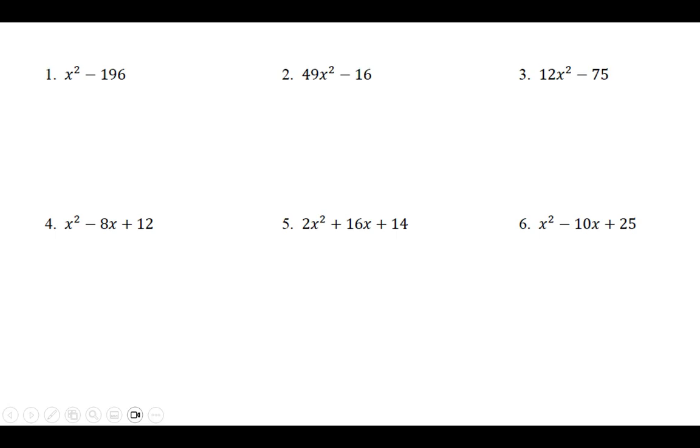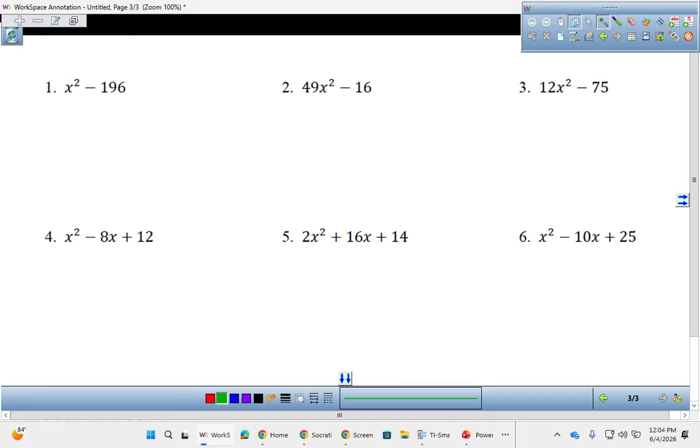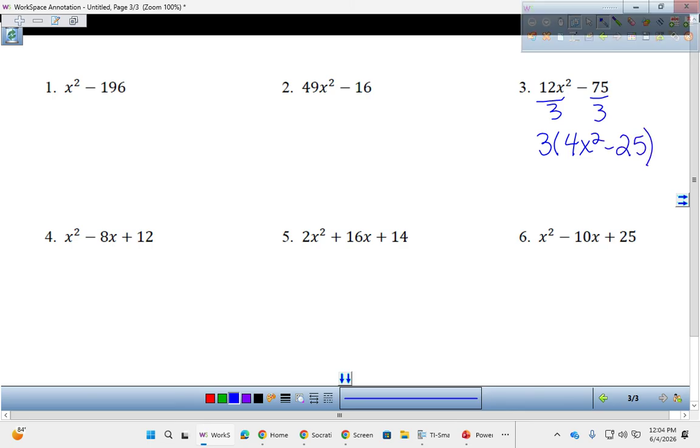All right, so I think we have nothing written down for number 1. We had nothing written down for number 2, but when we went to do number 3, we figured out it was a GCF problem and we divided out the 3. So if you don't have this written already, we did that yesterday. And then we realized that this one was A equals 1, and we ended up factoring it and getting this.